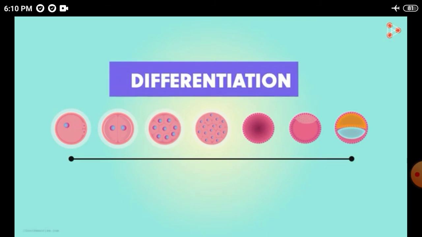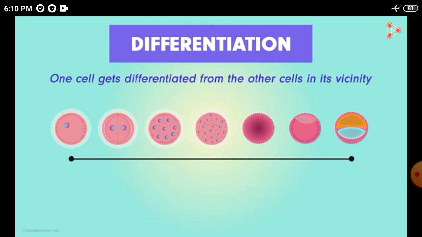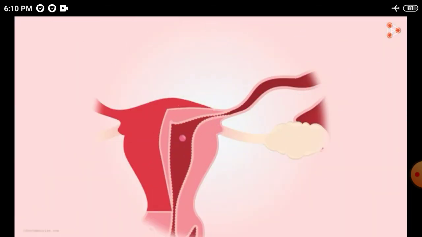The answer to this is the differentiation process. As the name suggests, it is the process in which one cell gets differentiated from the other cells in its vicinity. As a result, we get a whole new variety of cells from these differentiated ones after successive divisions. So coming back to the blastocyst stage, it is now a mass containing differentiated cells. As it grows further, the body of the embryo begins to develop.